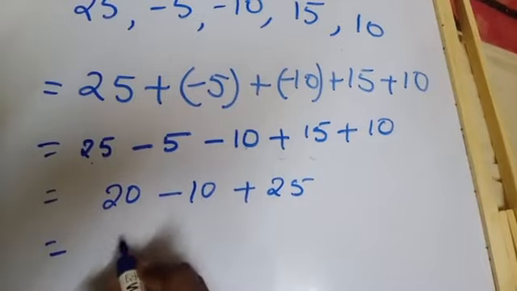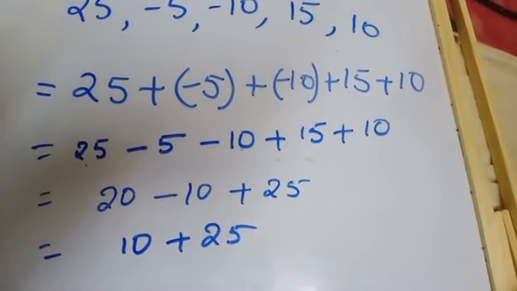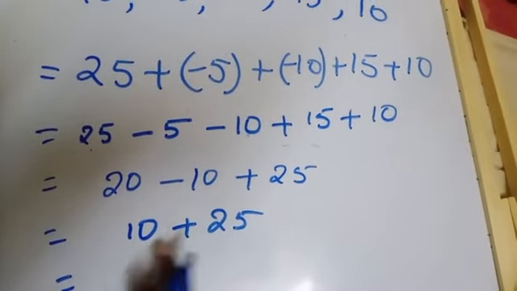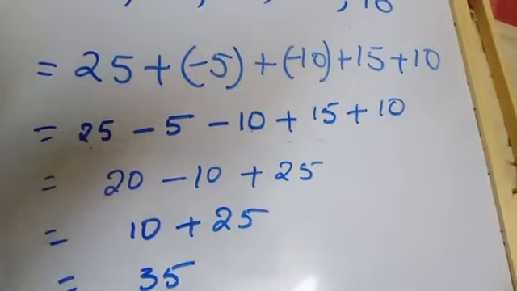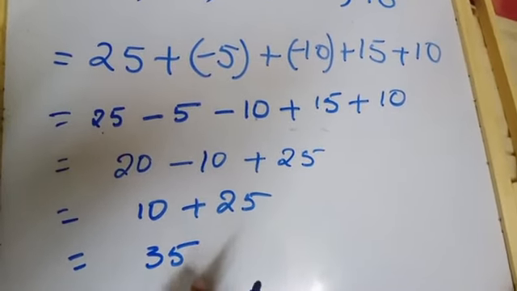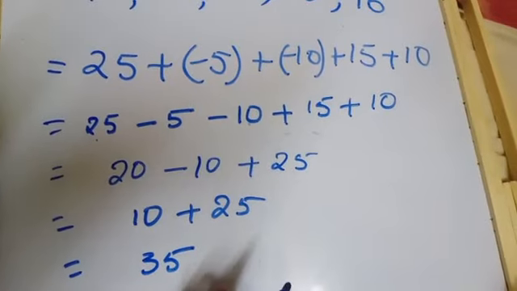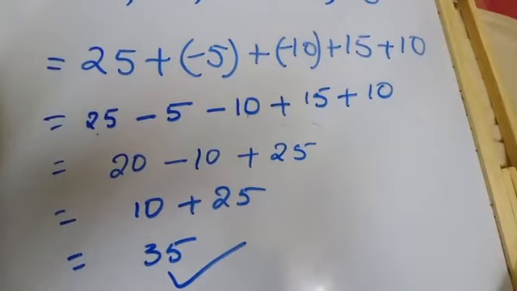How much? 10 plus 25. Now both are positive numbers. So 10 plus 25, 35 is the answer. So his total score of quiz is 35 marks.